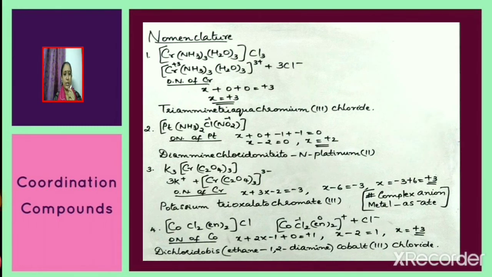Consider [CoCl2(en)2]Cl. It ionizes as [CoCl2(en)2] plus and Cl minus. The oxidation number of cobalt can be calculated as equal to plus 3. Therefore, the complex is named as dichloridobis(ethane-1,2-diamine)cobalt(III) chloride.